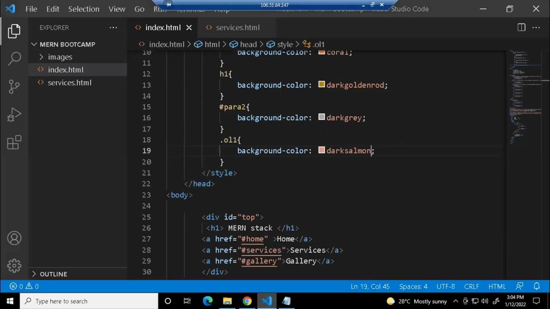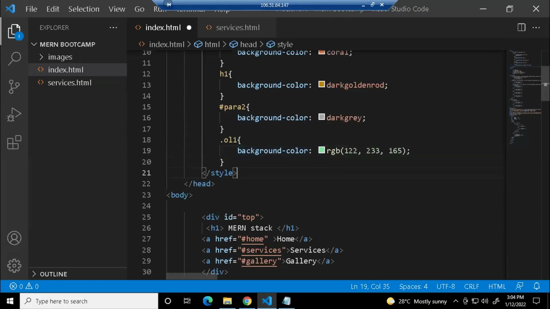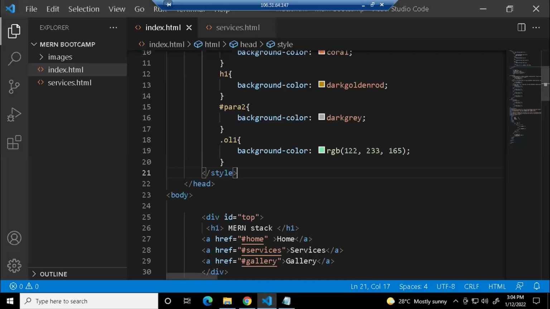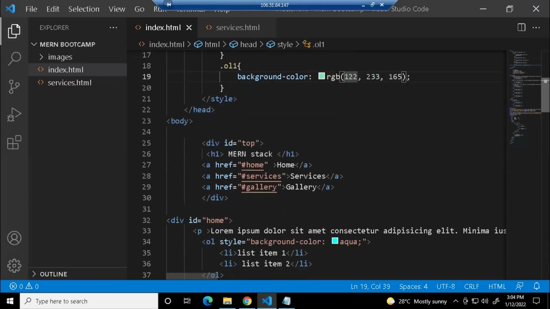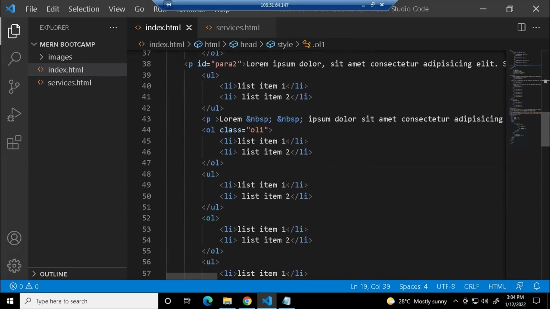It's more like your background color. So let me try with a different color. It's working, but still it's more or less the same, just to make the difference. Can you see this list is in a different color? But still it's working like an ID selector only, right? It is just selecting that particular tag with that class and it's applying.